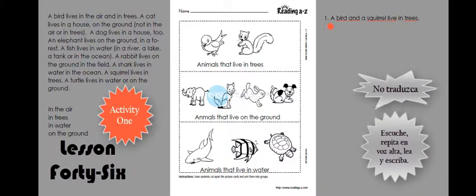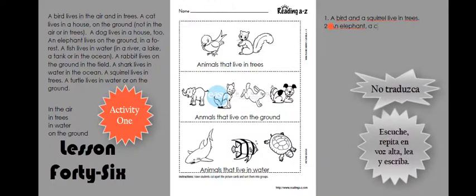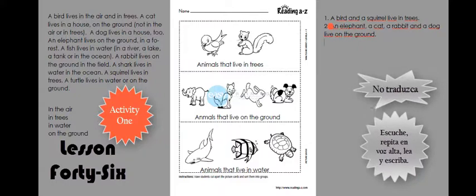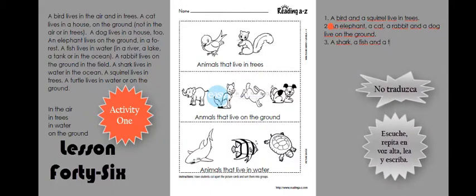Sentence number 2. An elephant, a cat, a rabbit, and a dog live on the ground. Sentence number 3. A shark, a fish, and a turtle live in water.